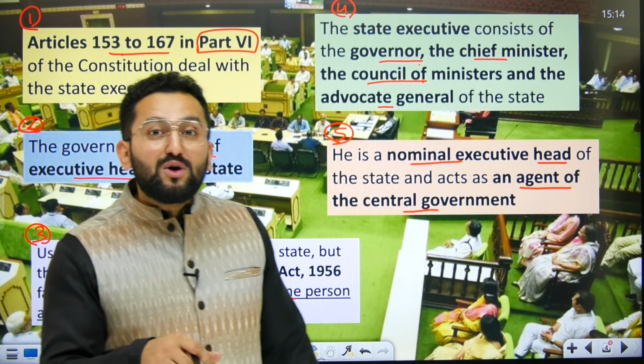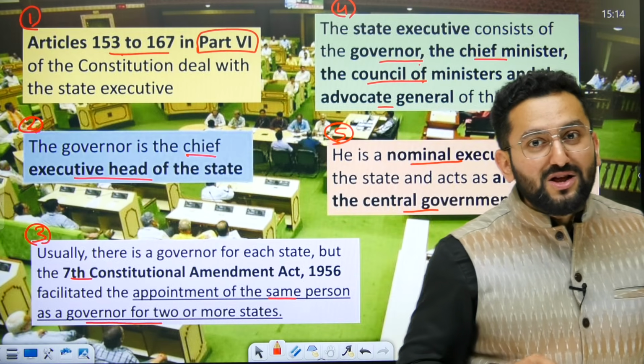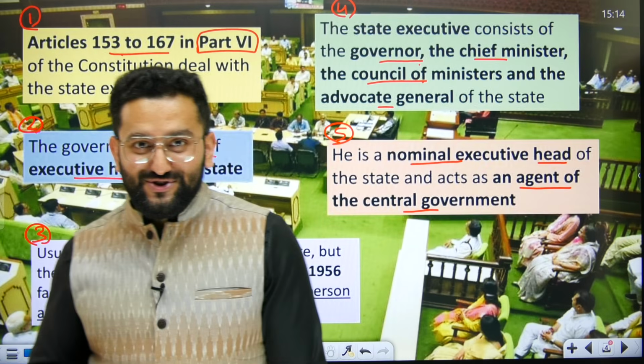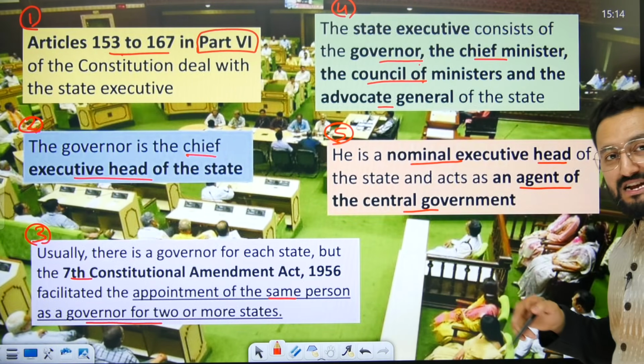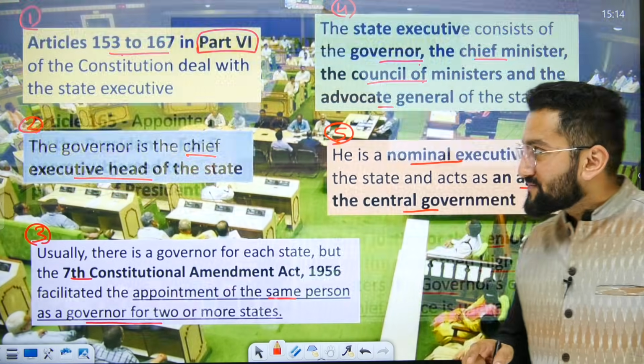Now that state is going to be directly ruled in the name of the president, and now the president is going to ensure that this state is going to run as per the Indian constitution, right? So I hope you got the logic why we needed an agent of the central government in the state as governor.